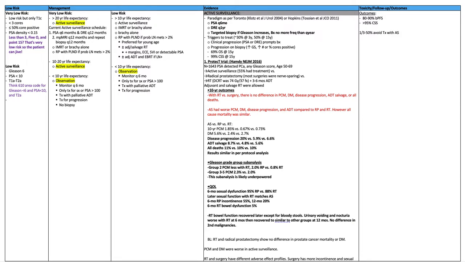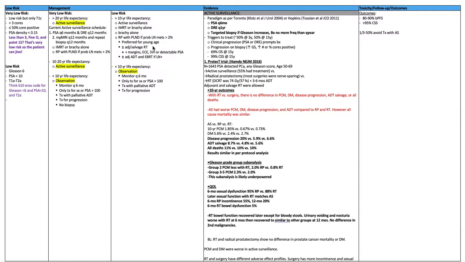In contrast, patients with only low-risk disease, which again is Gleason 6 or less, PSA less than 10, T1A to T2A, if they have a greater than 10-year life expectancy, they can pursue active surveillance, which again is PSA every 6 months and DRE every 12 months, with multiparametric MRI every 12 months and repeat biopsy every 12 months. They can get IMRT or brachy alone.